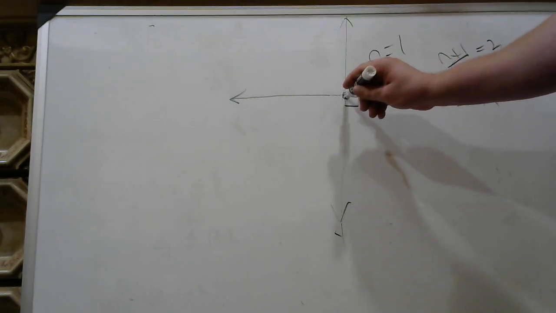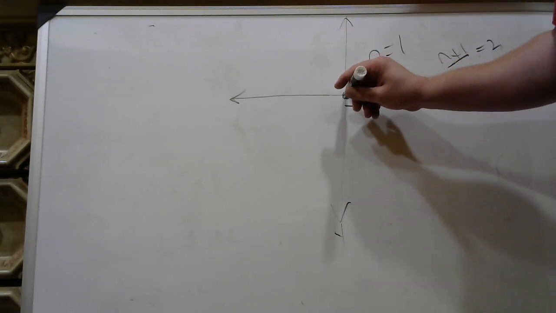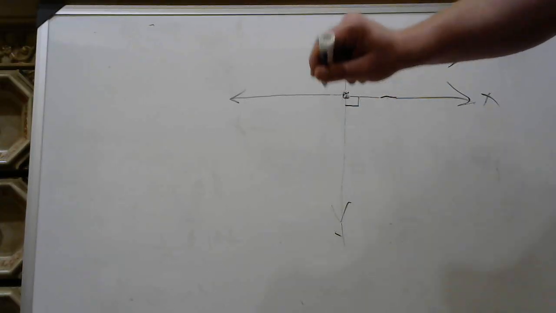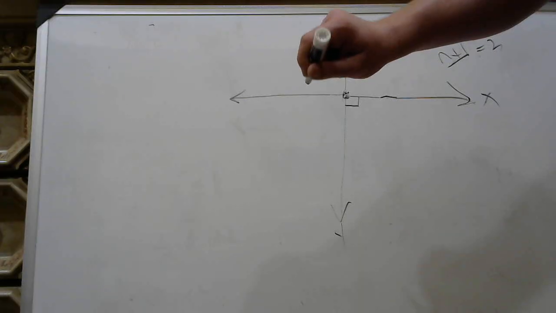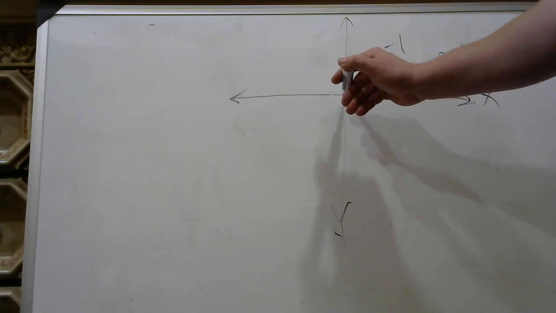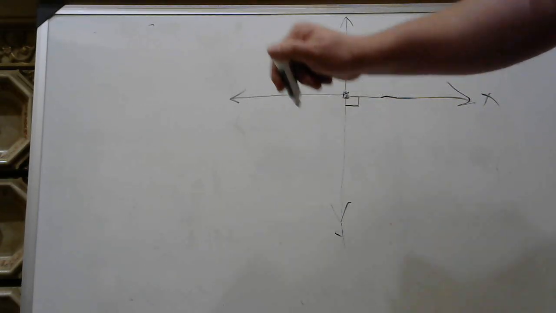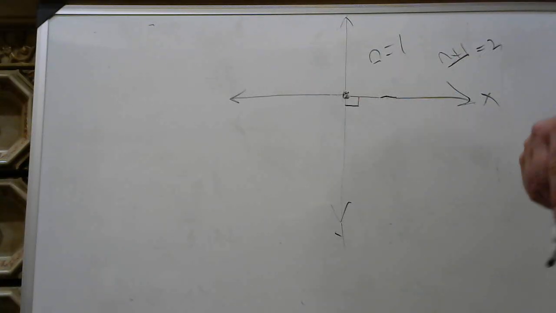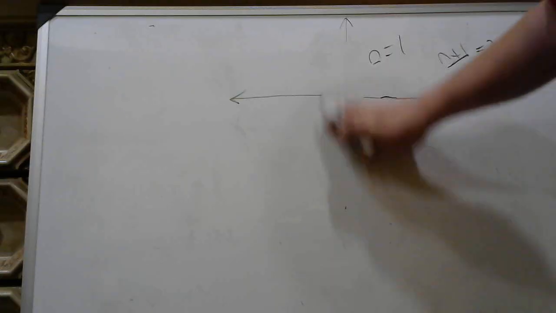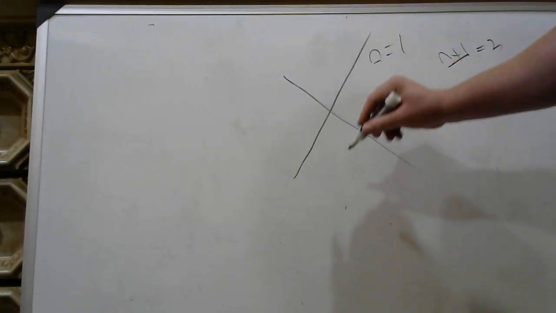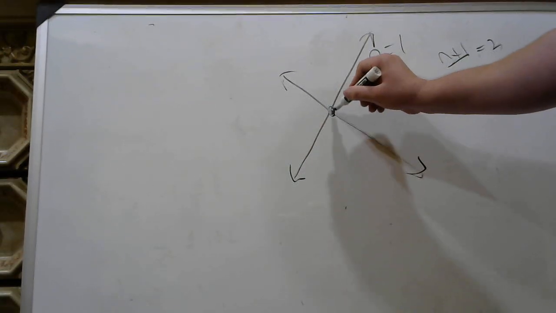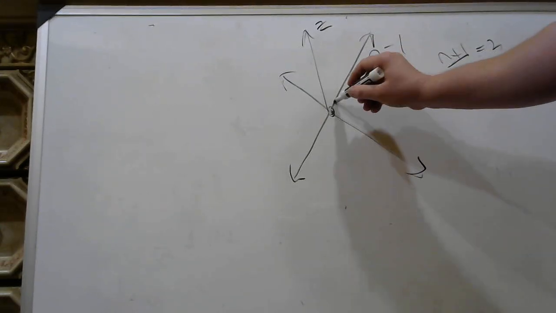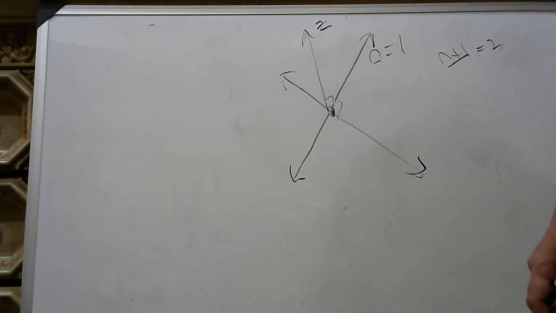Now, if we put our pen on the point, and we come up like this, we can draw a z-axis on the board, but we'd have to bend the axes to make it look that way. In reality, if we come out from the board, this axis that I'm drawing away from the board is the z-axis. We call that z. But for now, we're just going to rotate the axes of x and y and draw the z-axis on the board. This isn't actually orthogonality in 2D space, we're just bending everything so we can see the z-axis. But assume there are 90 degrees between all 3 axes, okay? So that is a z-axis.